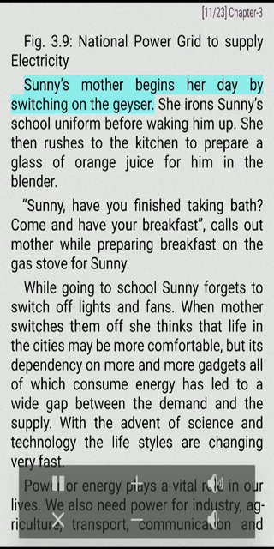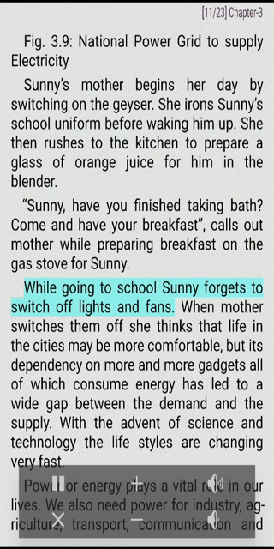Sunny's mother begins her day by switching on the geyser. She irons Sunny's school uniform before waking him up. She then rushes to the kitchen to prepare a glass of orange juice for him in the blender. "Sunny, have you finished taking bath? Come and have your breakfast," calls out mother while preparing breakfast on the gas stove for Sunny.